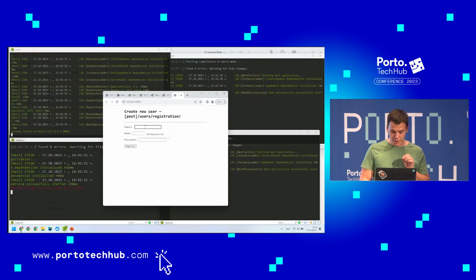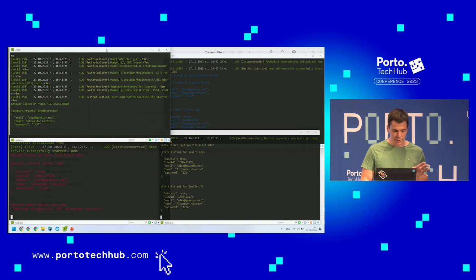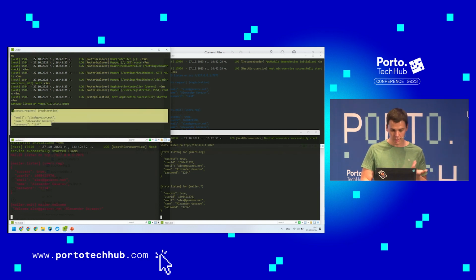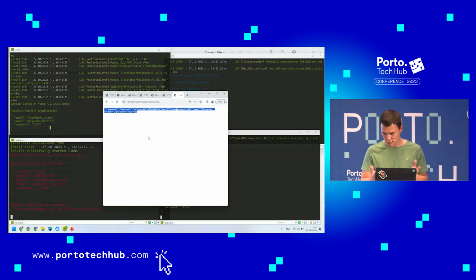Let's create a registration, a new one. Something happens. What happened? This is the gateway. The gateway received the request and outputs the response.